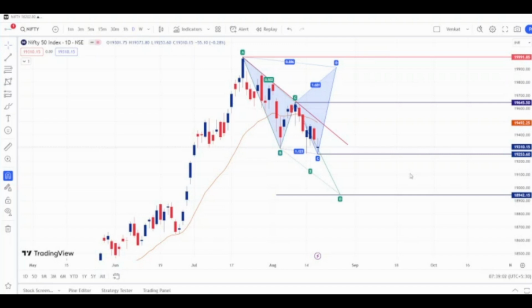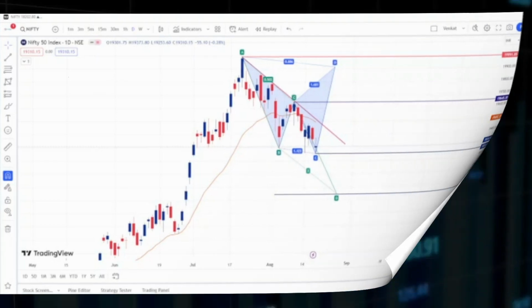In this video, we'll do a complete analysis of both the indices Nifty and Bank Nifty. We'll try to see the important levels for the coming week as well as for the next intraday session, that is for the Monday trading session. Now let's start our analysis with Nifty.